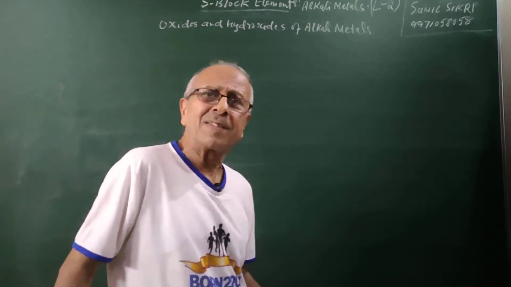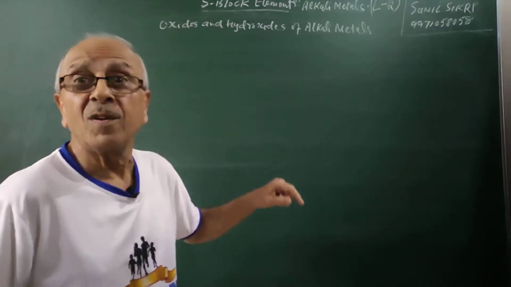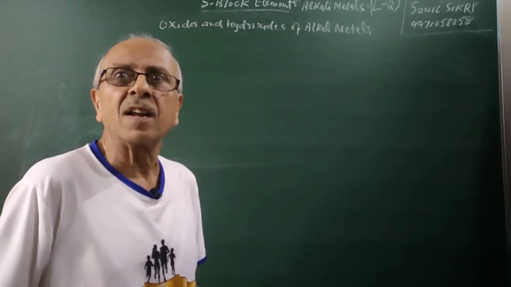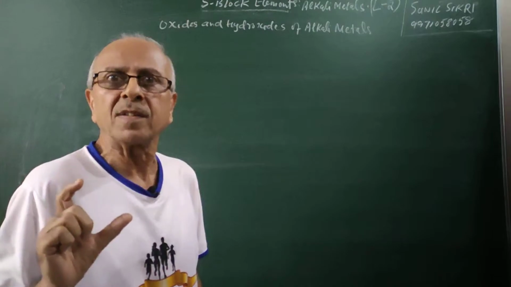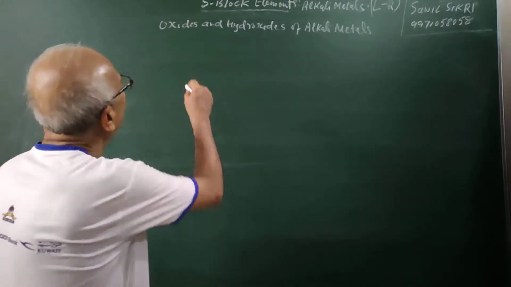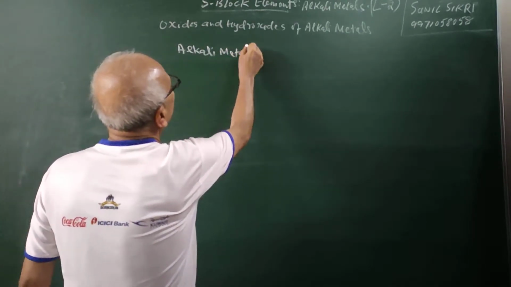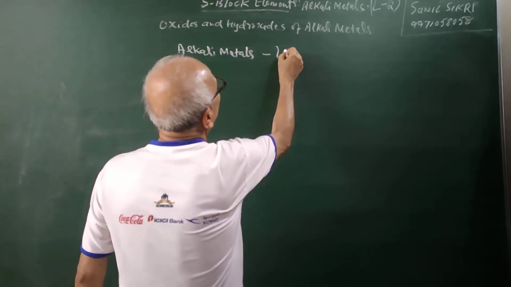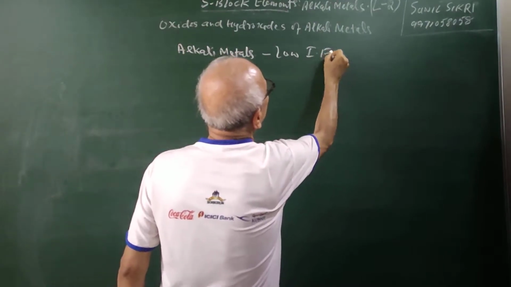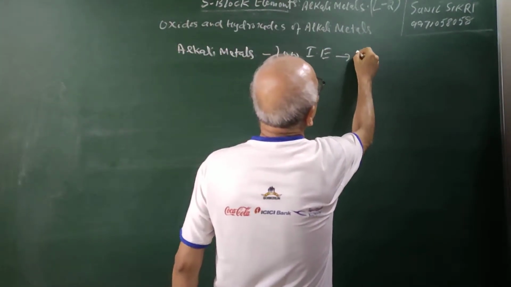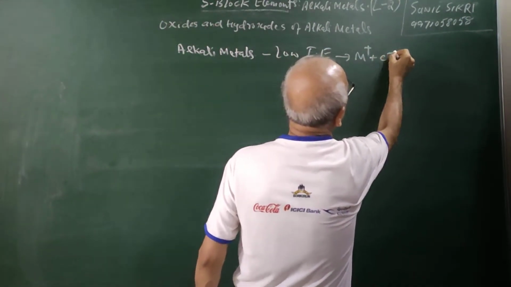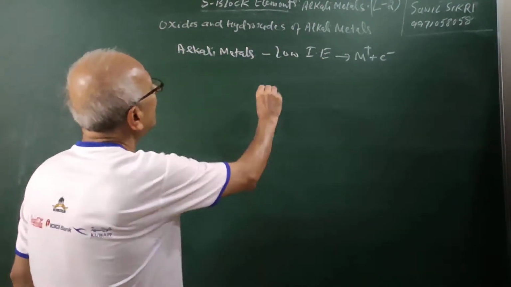Hello students, today I am going to discuss the oxides and hydroxides of alkali metals. We have told you that alkali metals have low ionization enthalpy. Their ionization enthalpy is low, they readily form M+ ions, readily lose an electron. And therefore they are highly reactive.